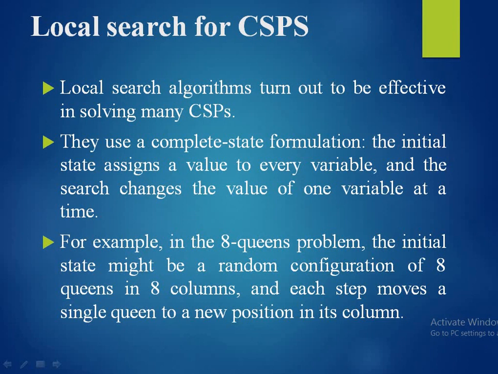The initial state assigns a value to every variable, and the search changes the value of one variable at a time. For example, here we consider the 8 queens problem. In the 8 queens problem, the initial state might be a random configuration of 8 queens in 8 columns, and each step moves a single queen to a new position in its column.